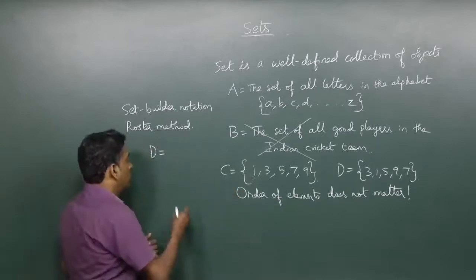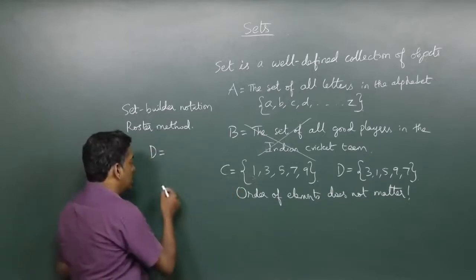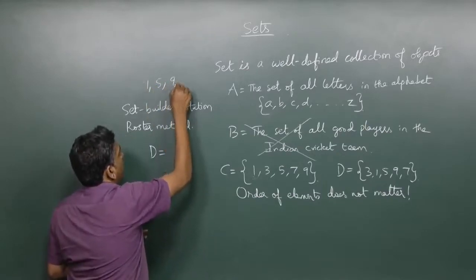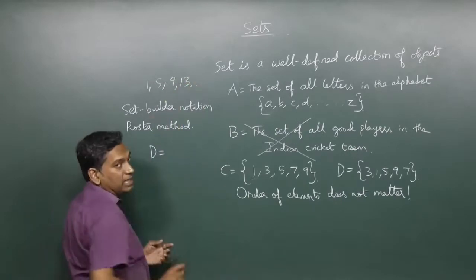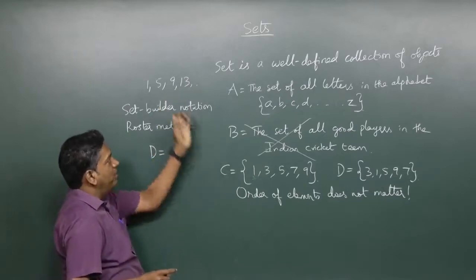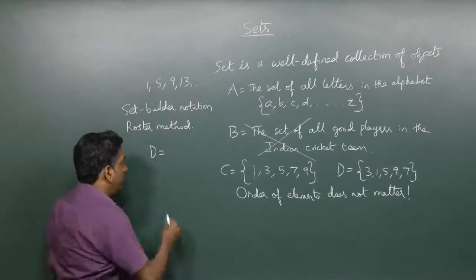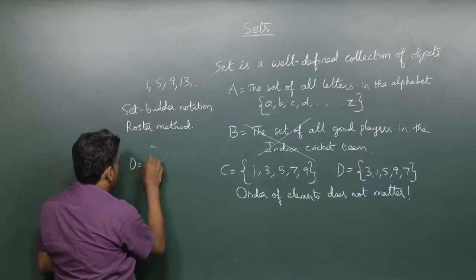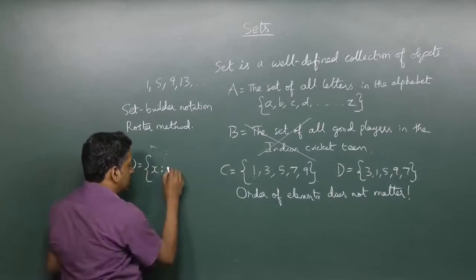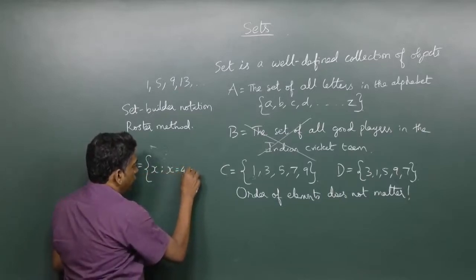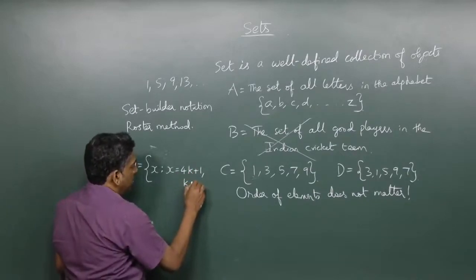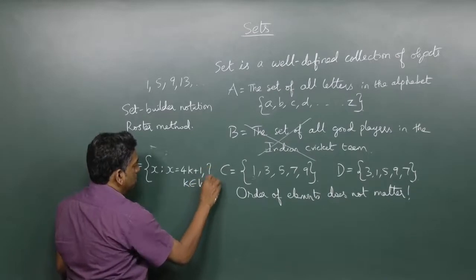So, for example, the numbers that I want are numbers of the form 1, 5, 9, 13, etc. They leave a remainder 1 when divided by 4. How do I write this? Well, one way is to just list them. Another way is to say D is equal to {x such that x is equal to 4k plus 1, where k belongs to whole numbers}.